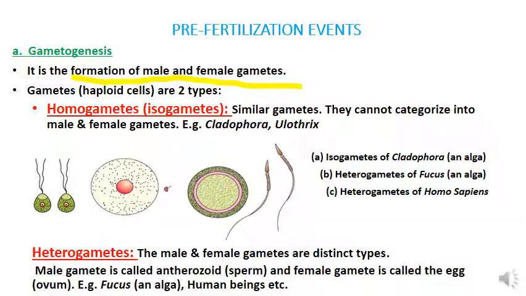Okay, so the male gamete will have 23 chromosomes and the female gamete will also have 23 chromosomes. Both the male gamete and female gamete fuse together to form the zygote, which will have 46 chromosomes. So the zygote will be diploid in nature. Gametes will be haploid in nature. Okay,